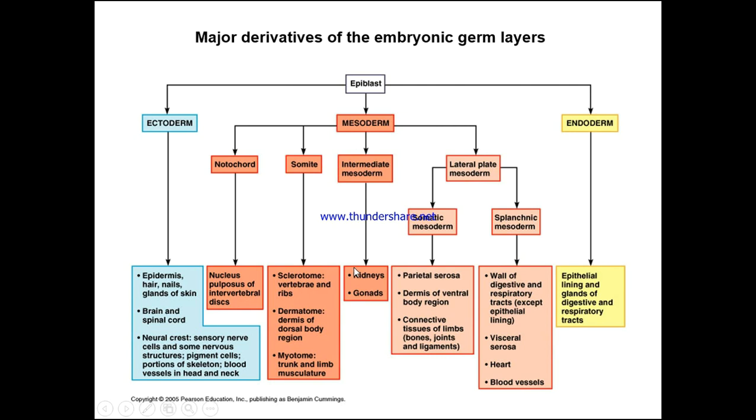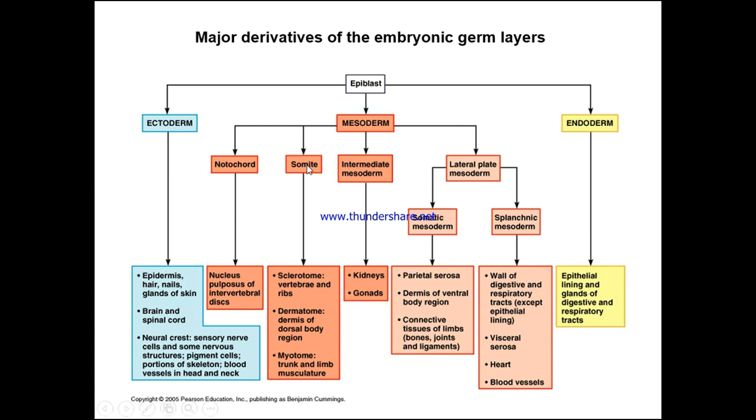So the major derivatives of the embryonic germ layers, let's start with the ectoderm and look at what the ectoderm is going to form. So we have the epiblast, the ectoderm: epidermis, hair, nails, glands of skin, brain and spinal cord, neural crests, sensory nerve cells and some nervous structures, pigment cells, portions of skeleton, blood vessels in the head and neck. Then we have the mesoderm, which is going to give off the notochord, which is going to be the nucleus pulposus of the IVDs, the intervertebral discs.